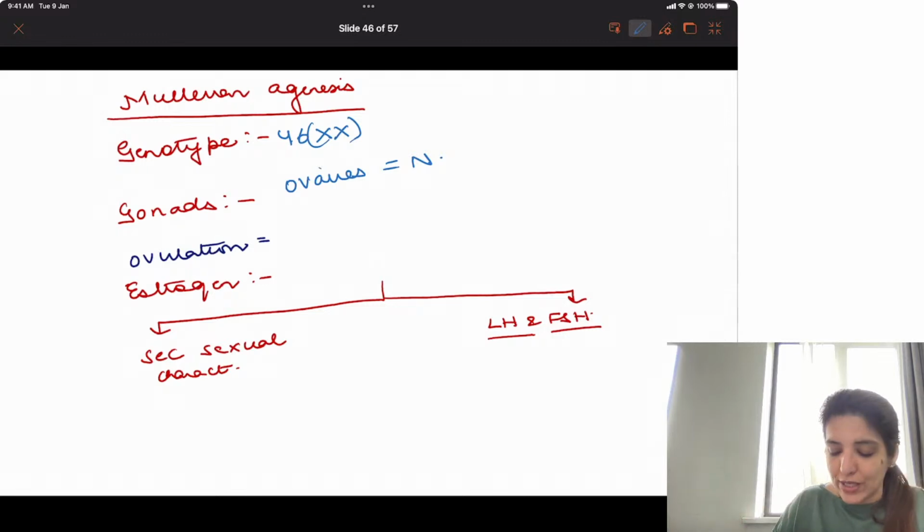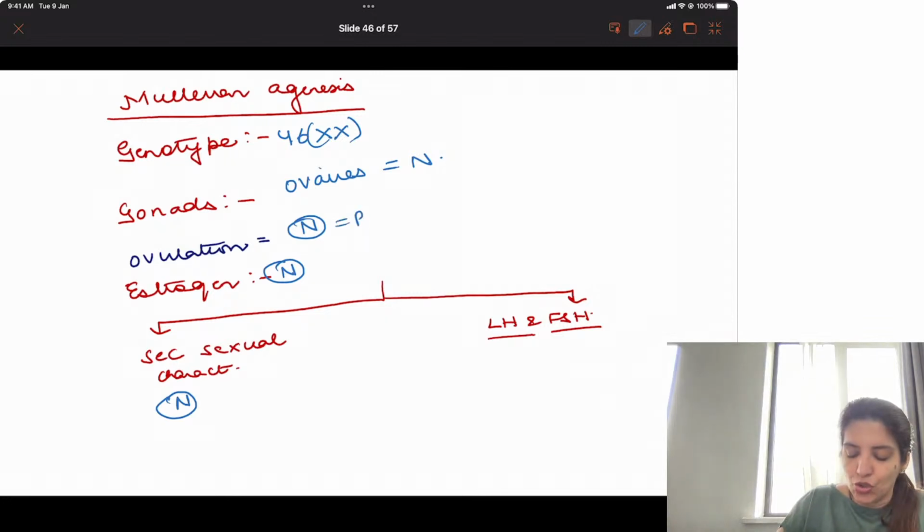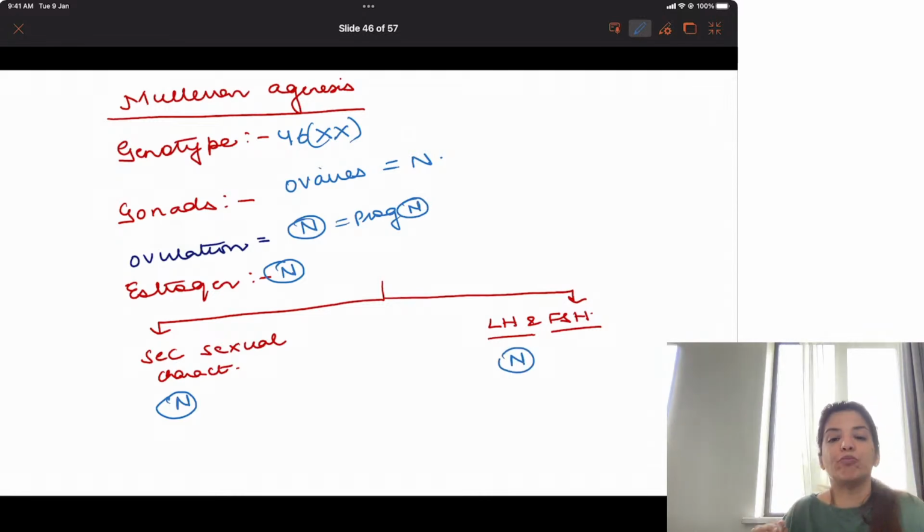And if these ovaries are normal, ovulation will be normal and estrogen will be normal. Right? Now, if estrogen is normal, secondary sexual characteristics will be normal. And because ovulation is normal, so progesterone is normal. So LH and FSH both are normal.